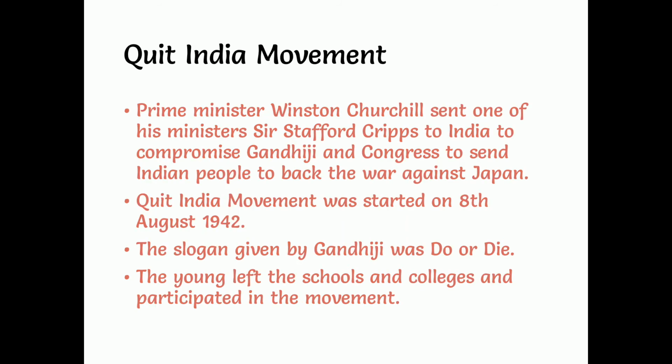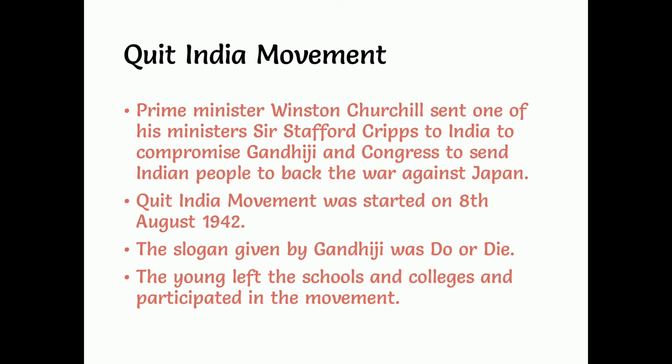So the next movement is the Quit India movement. The Quit India movement is a very important movement which was held in our country. In 1942, Prime Minister Winston Churchill sent one of his ministers, Sir Stafford Cripps, to India. For what purpose did this person come to India?